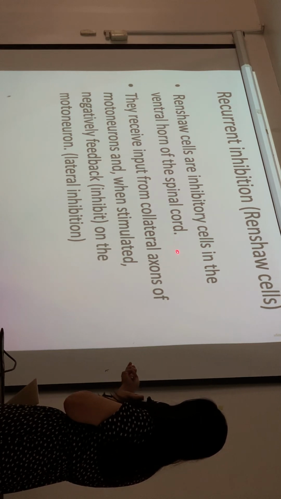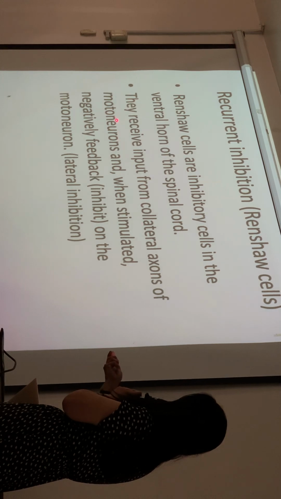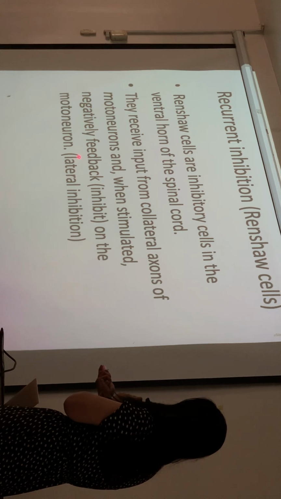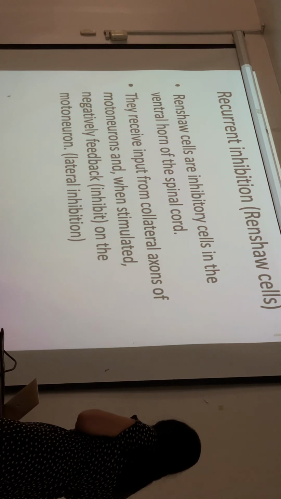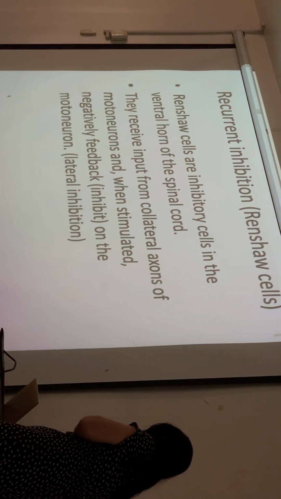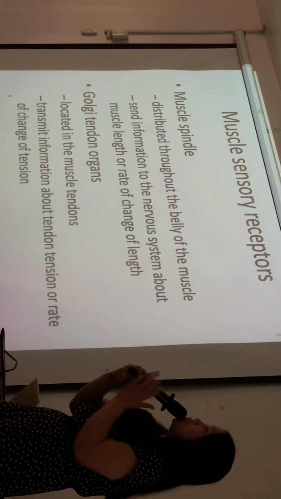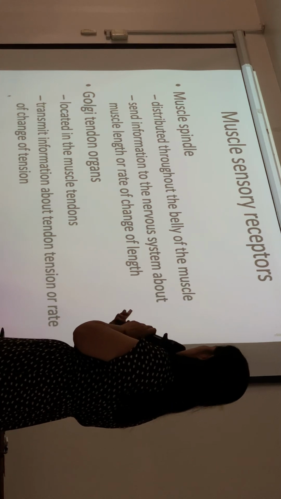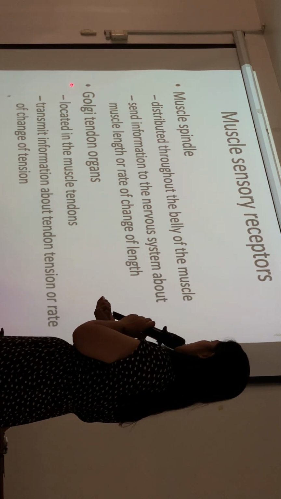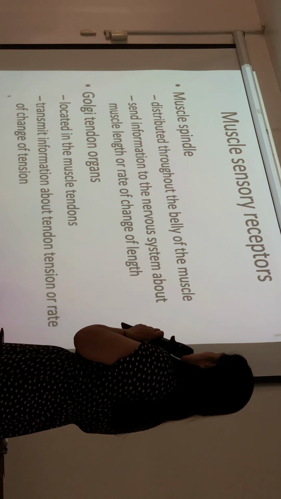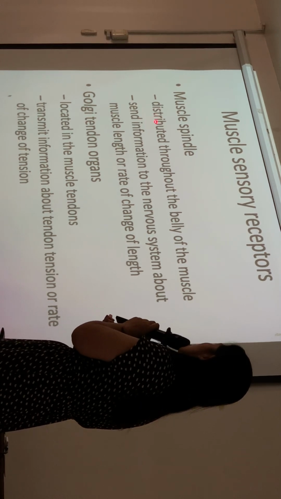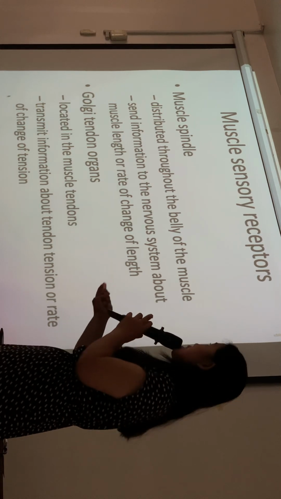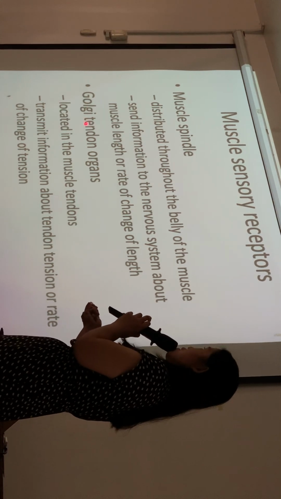These are inhibitory cells in the ventral horn of the spinal cord, and they receive input from collateral axons of motor neurons, and when stimulated, they send negative feedback to the motor neuron through lateral inhibition. There are actually two types of sensory receptors in the muscle. Number one is the muscle spindle, and the second one is the Golgi tendon organs. Muscle spindles are distributed throughout the belly of the muscle, while the Golgi tendon organs, as the name implies, are only on the tendons.